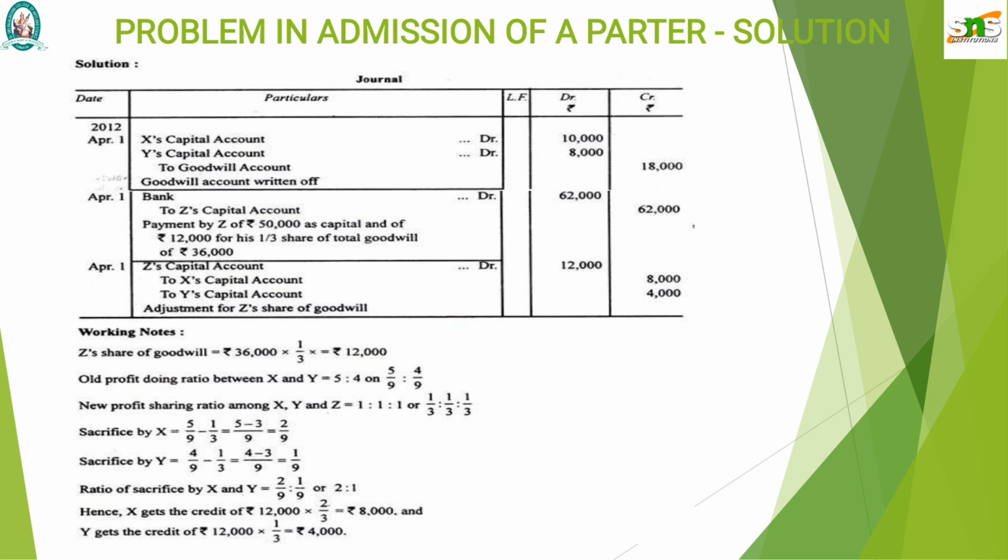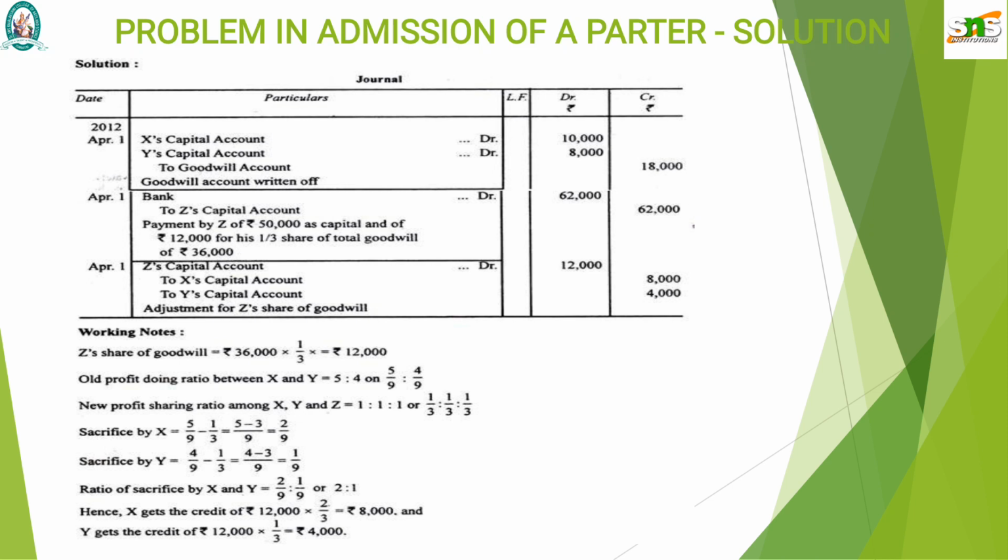So here Z's capital account is to be debited with 12,000 rupees, and that 12,000 rupees is to be shared among the old partners and credited to the old partners' capital accounts in the sacrificing ratio. The amount to be credited to X capital account is 12,000 into 2/3, and to Y's capital account is 12,000 into 1/3.